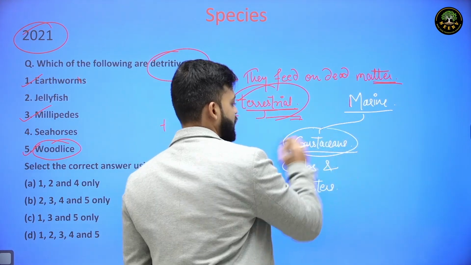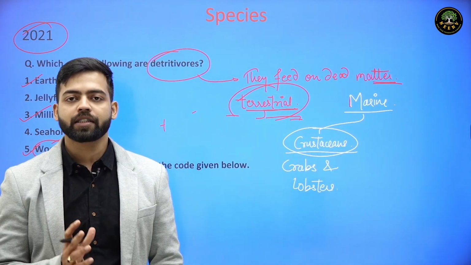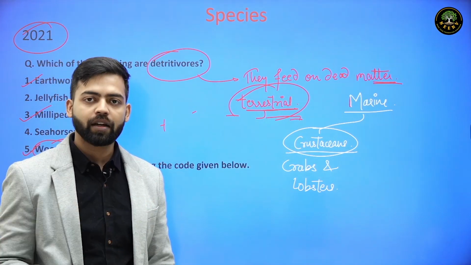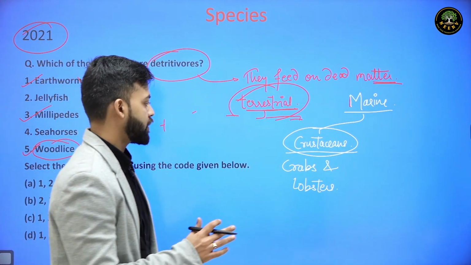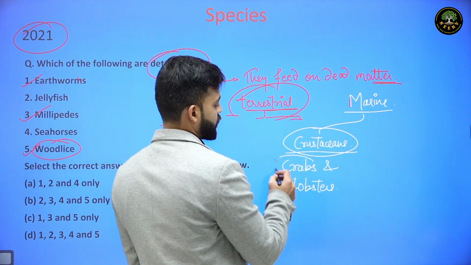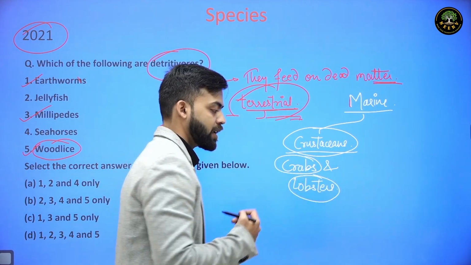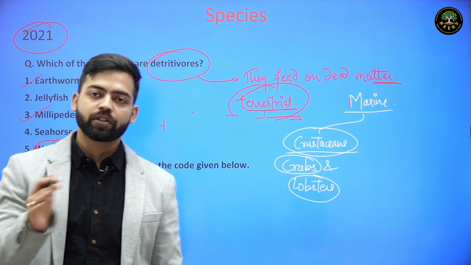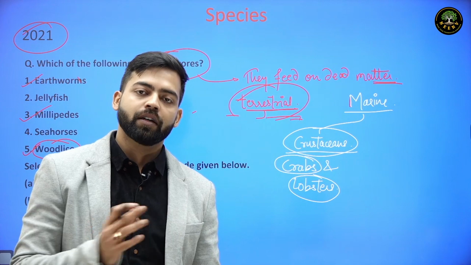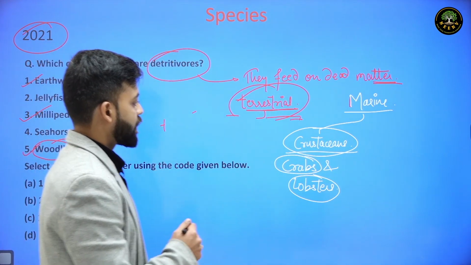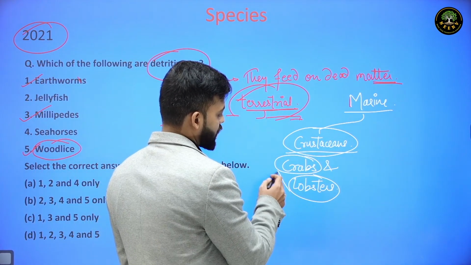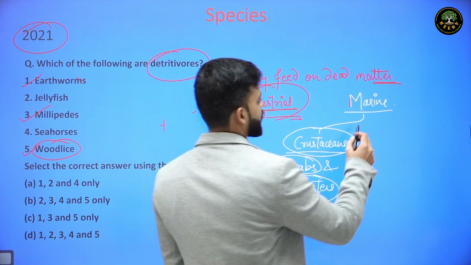What are crustaceans? Those having a hard shell as an outer body. Crabs and lobsters have a harder shell outside their body and the softer part is inside. So those are crustaceans. Crabs and lobsters are basically detritivores.